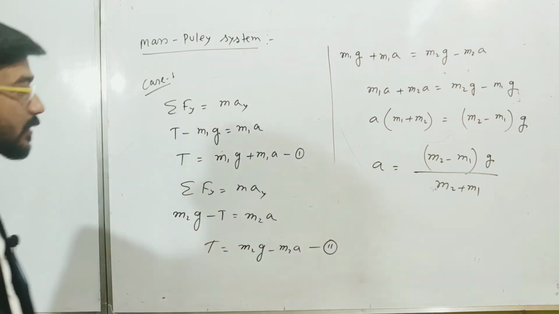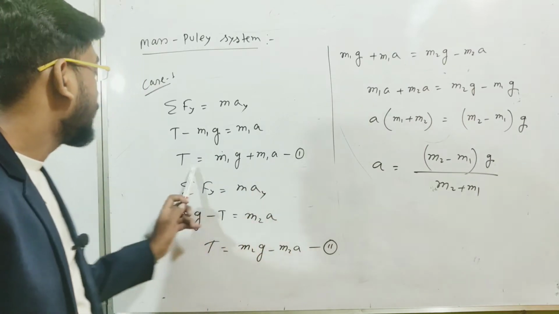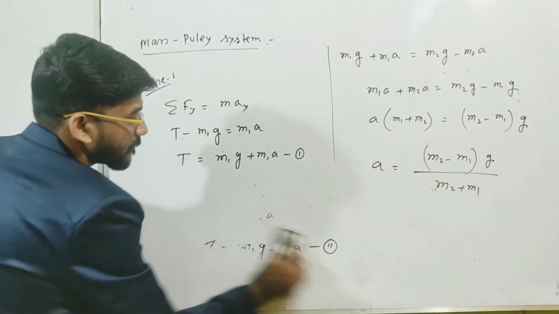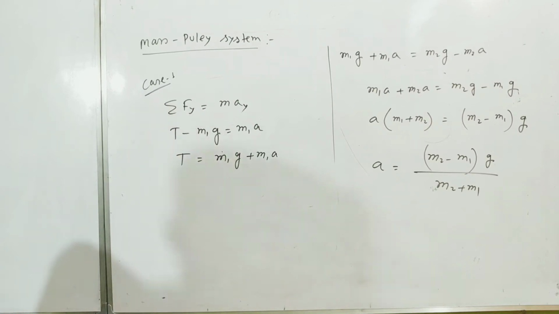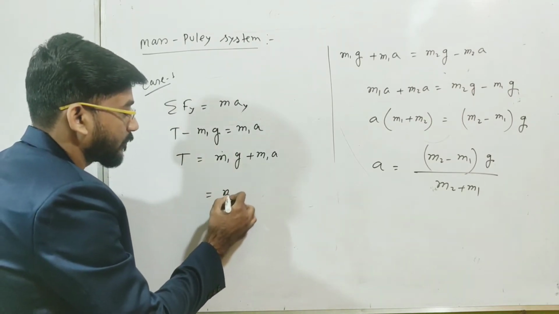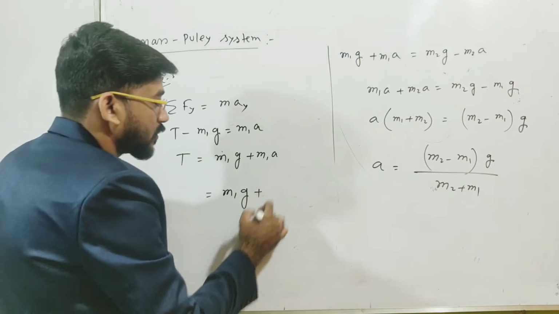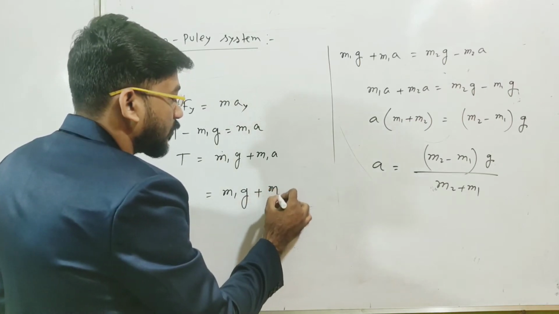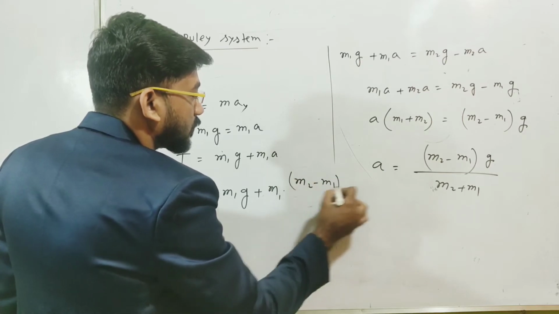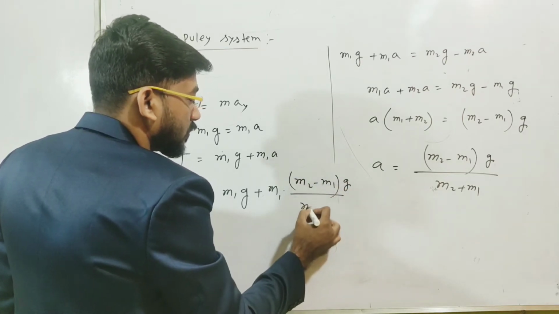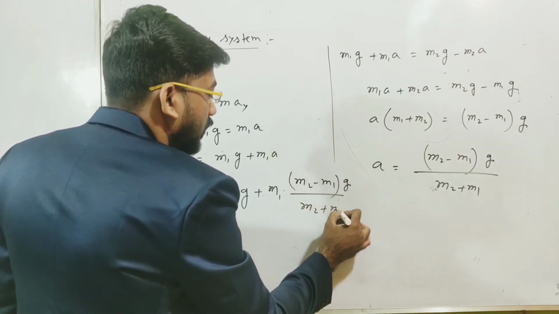Now what will be the tensional force? If we substitute this value here, we will get T. Okay. So what will be the tension in this string? So tension will be m1g plus m1 into m2 minus m1 into g divided by m2 plus m1.